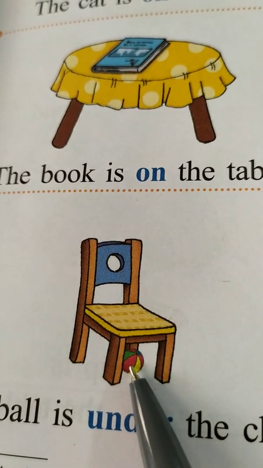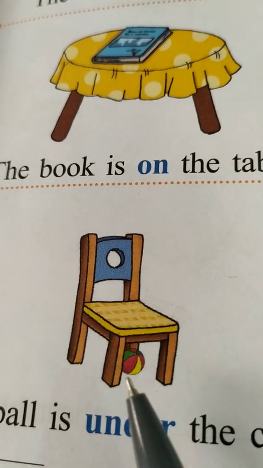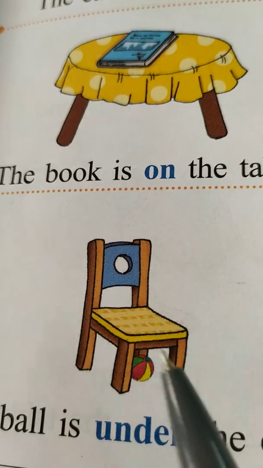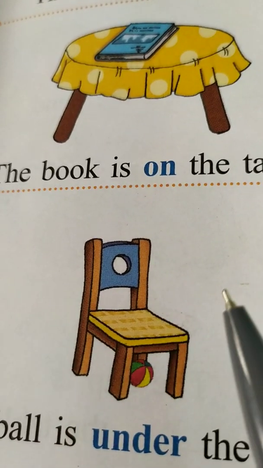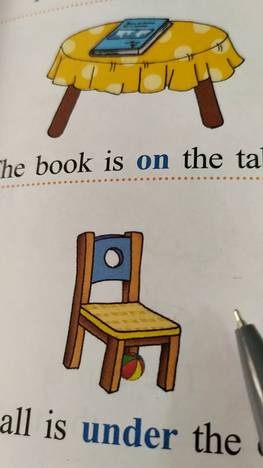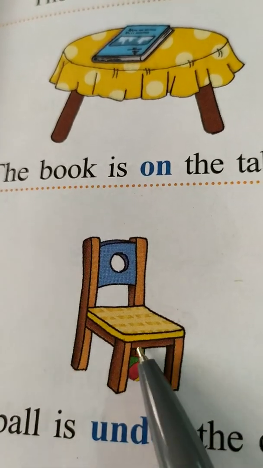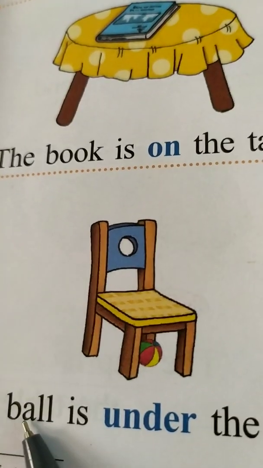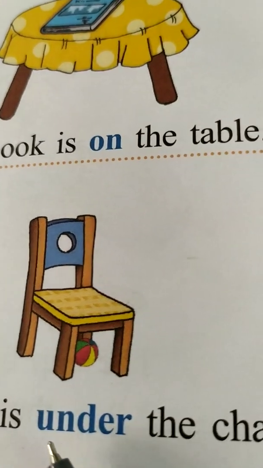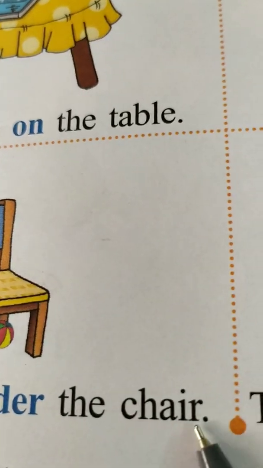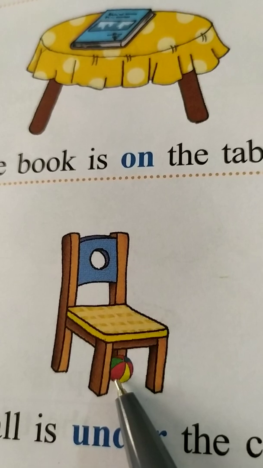Where is the ball, children? Under the chair. This is not on the chair, not in the chair, not behind or beside. It is under the chair. The ball, B-A-L-L, ball is under, U-N-D-E-R, under the chair. The ball is under the chair.